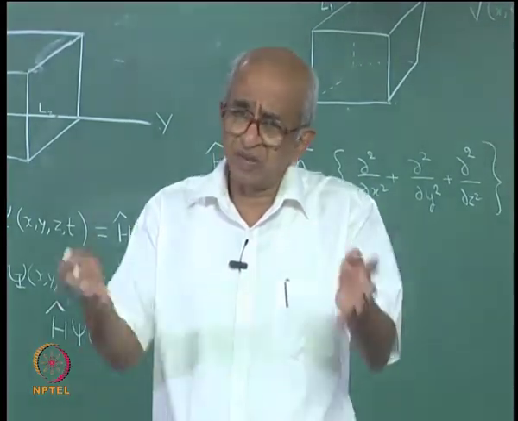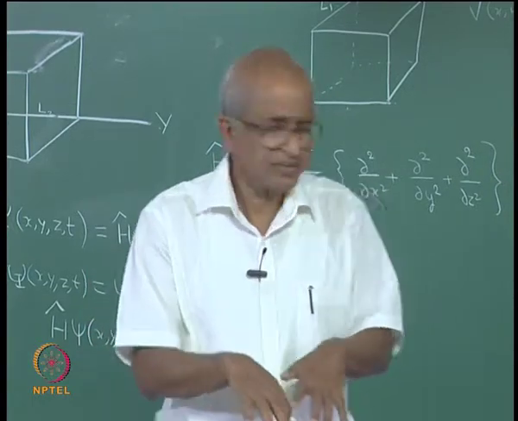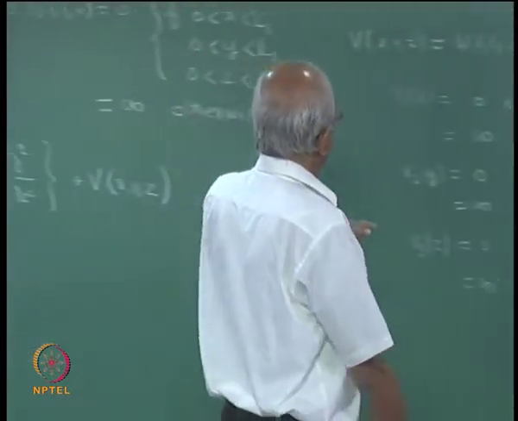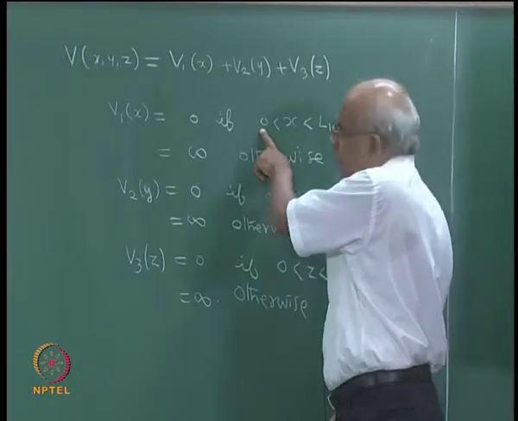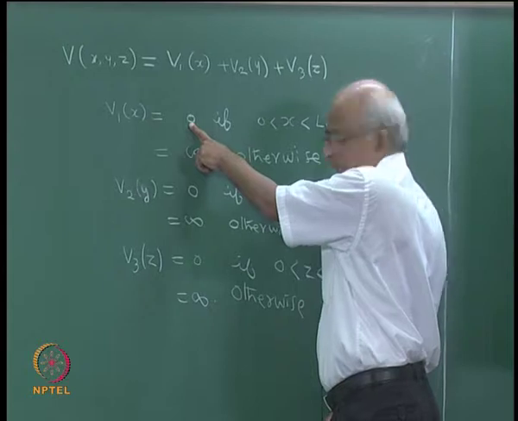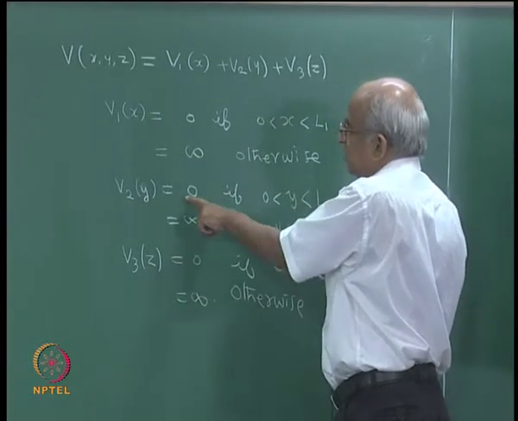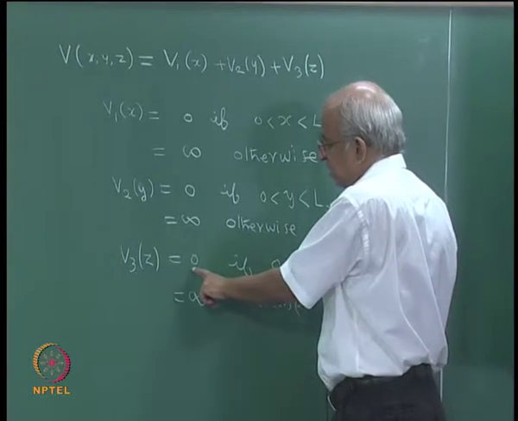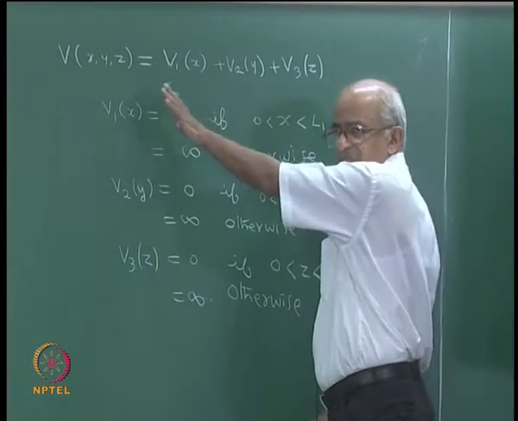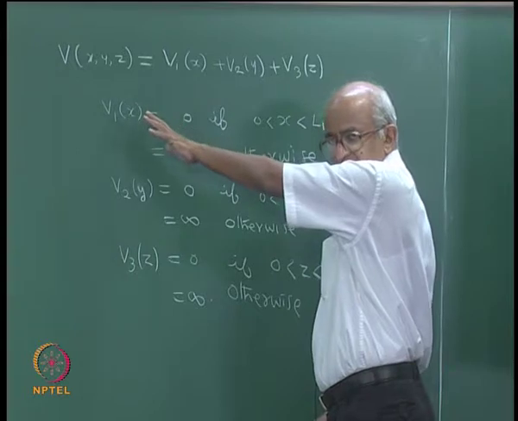Suppose the particle happens to be inside the box, then what will happen? x will be between these limits and V1 will be 0, y will be between these limits, V2 will be 0, and z will be between these limits and V3 will be 0. So, the potential will be actually 0, correct.